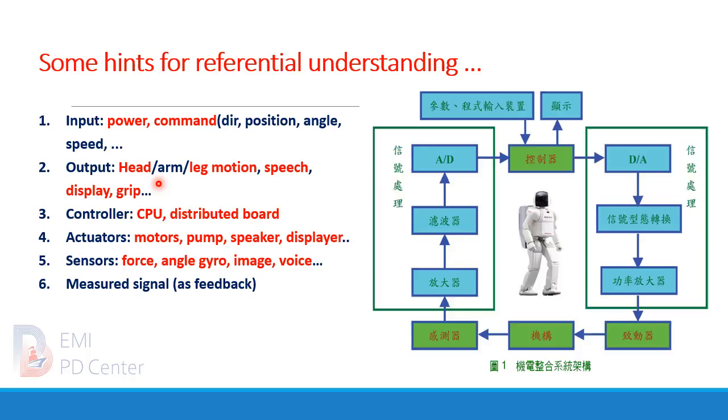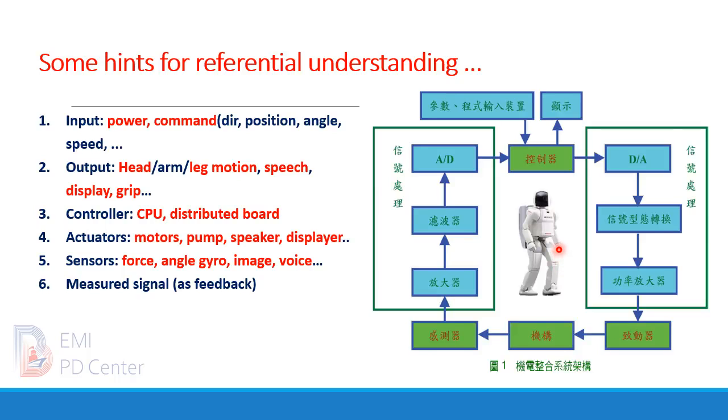Third, about the controllers: in Ashimo, there must be a central computer. It may be made of a CPU or some kind of distributed board, including a digital signal processor, also called DSP. Fourth, the actuators may include motors, pumps, speakers and displays.